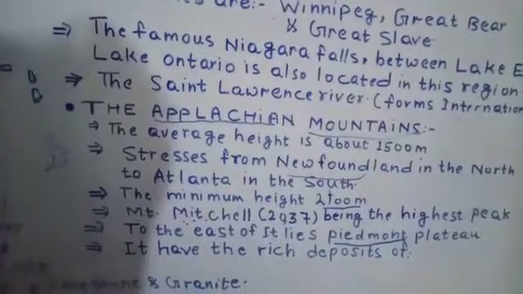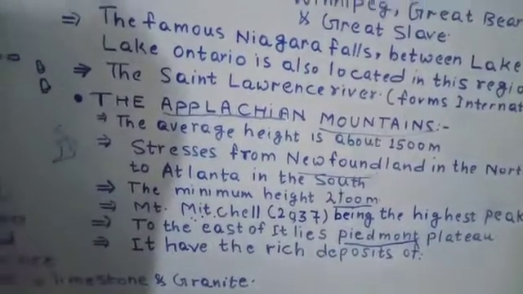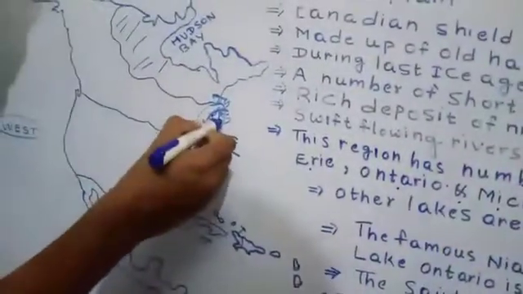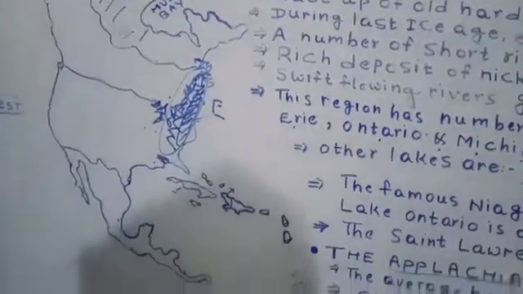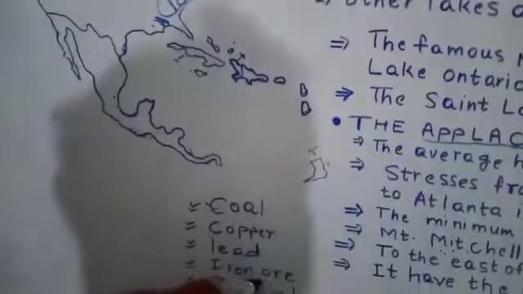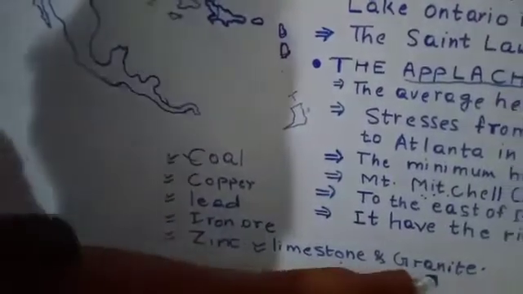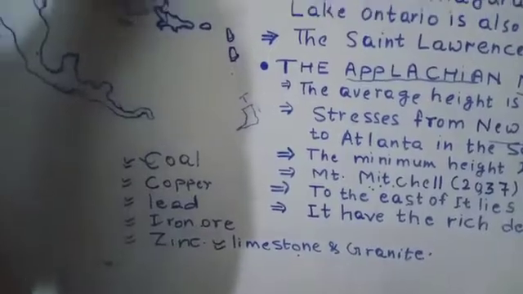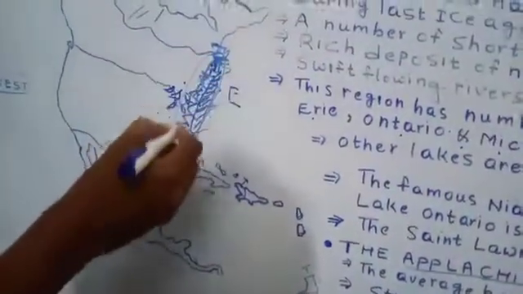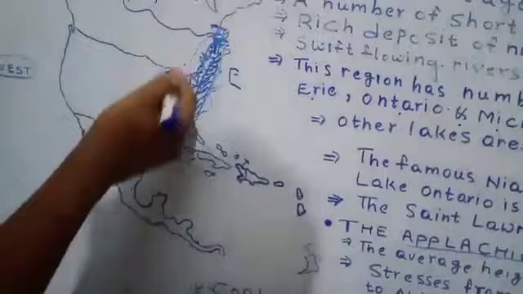It has rich deposits of many minerals like coal, copper, lead, iron ore, zinc, limestone, and granite. Students, the Appalachian mountain is the oldest landmass, and it's been subjected to erosion for a long time. That's why its height is reducing.